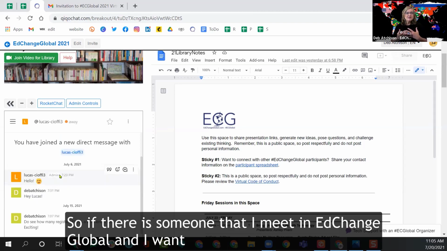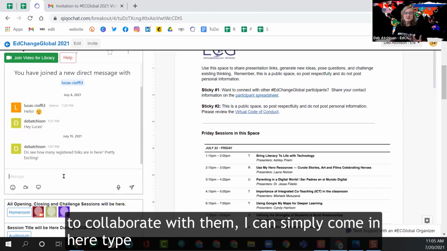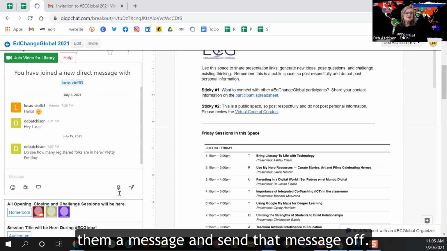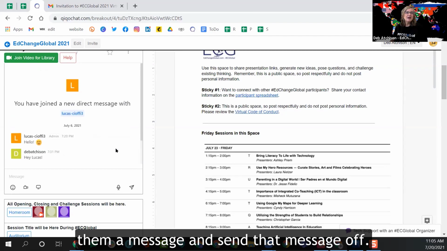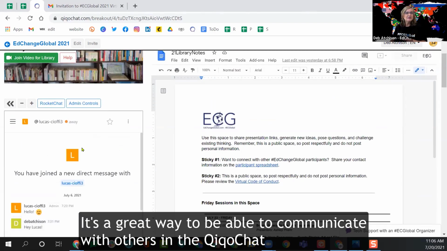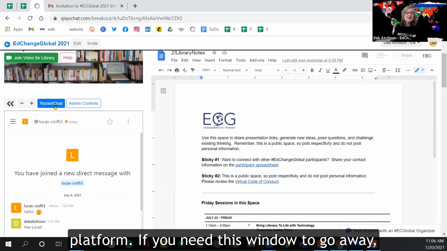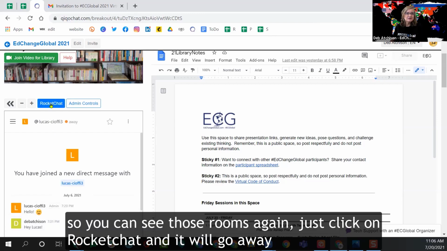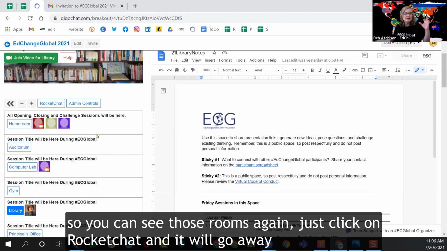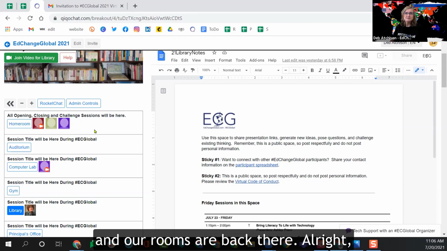So if there's someone that I meet in EdChange Global and I want to collaborate with them, I can simply come in here, type a message, and send that message off. And that's a great way to be able to communicate with others in the QiqoChat platform. And then if you need this window to go away so you can see those rooms again, just click on Rocket Chat. It will go away and our rooms are back there.